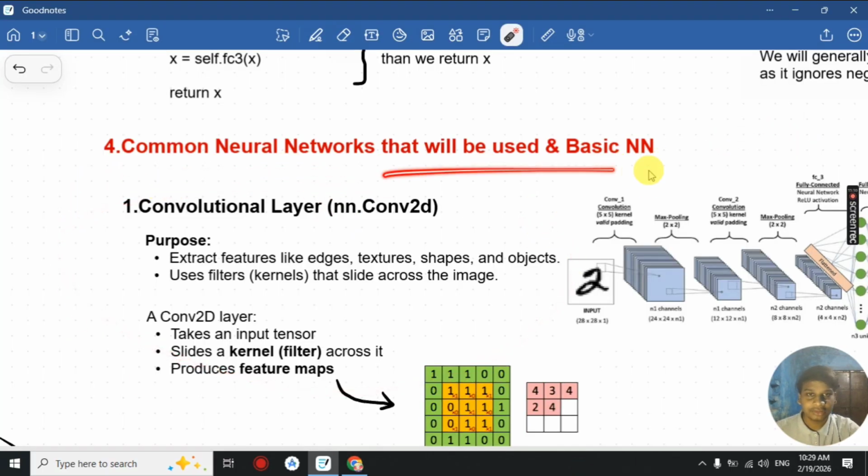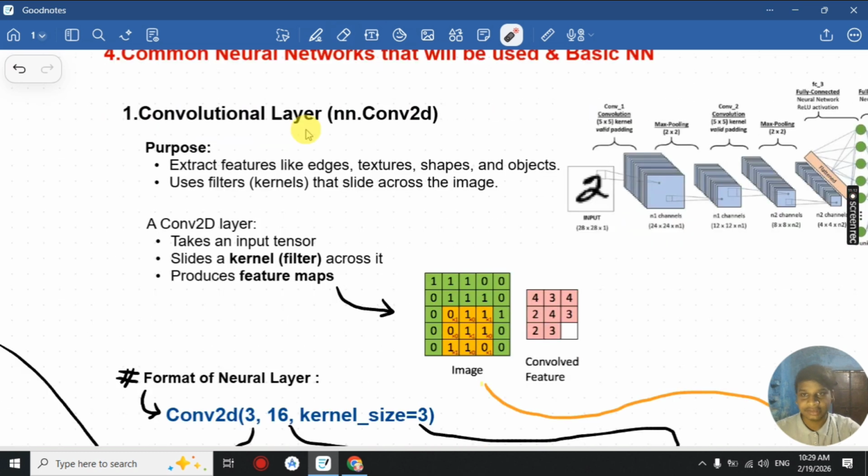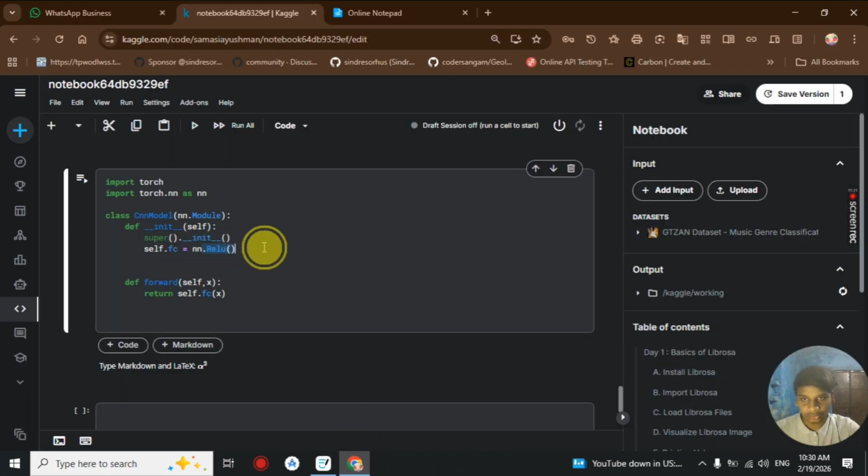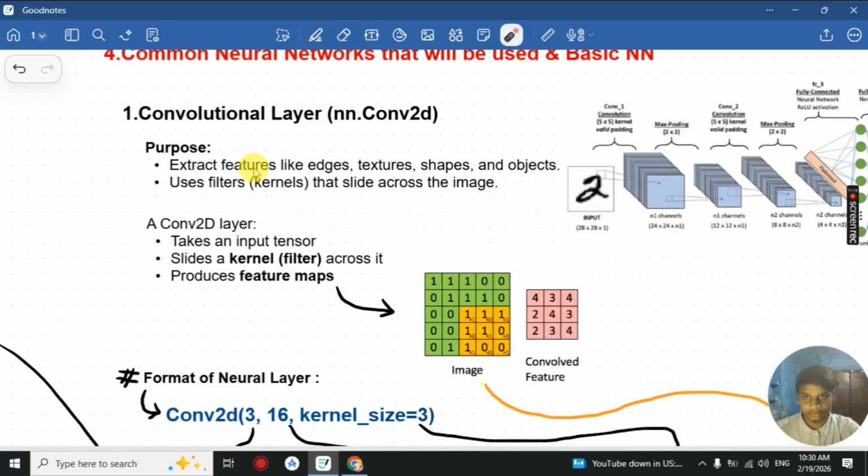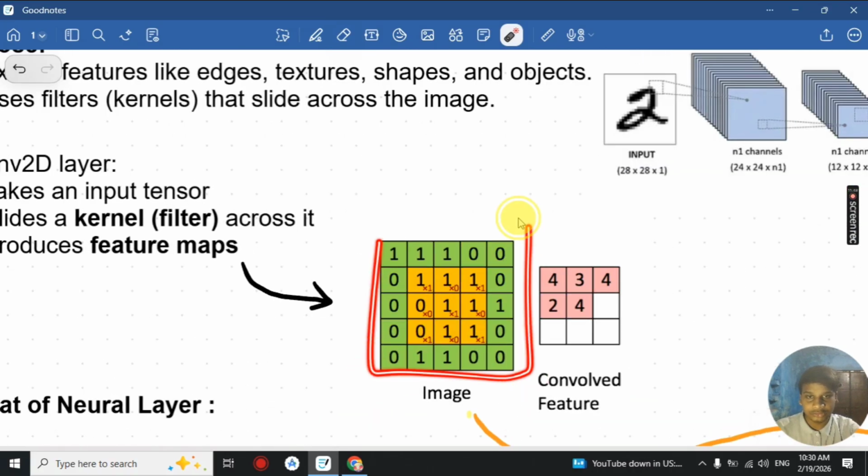Basically, the convolution layer is called the eye of the neural network, because this is the layer which sees the image files in any computer vision project. It extracts features like edges, textures, shapes and objects. It uses filters that slide across the image to generate and see the final image.